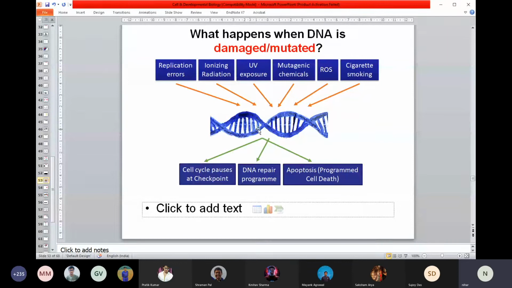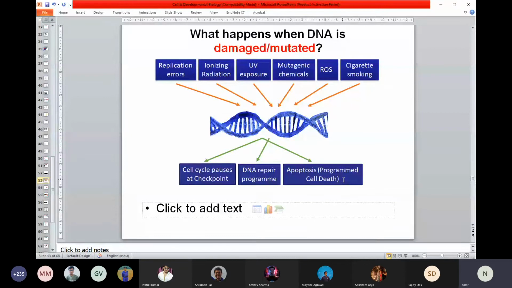If that problem happens, it can also pause the cell cycle at a checkpoint, as I mentioned. Or, if that also cannot be done, it can commit suicide. It's called apoptotic cell death. I told you, this is suicide. So three different things can happen.